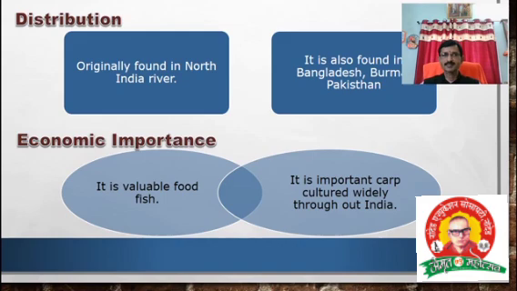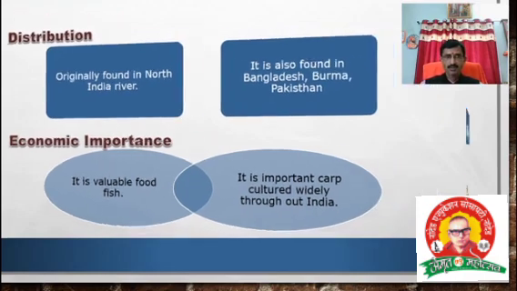The last aspect is economic importance. Why is it economically important for us? Because it is a commercial fish. It has great value in the market of India. Mrigal is a valuable food fish. It is a tasty food fish. Vitamin A and vitamin D are present in the fish. It is an important carp cultured widely throughout India. This is one of the important points. Okay. Thank you.